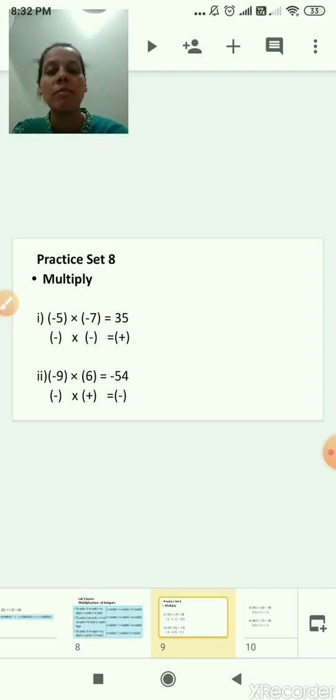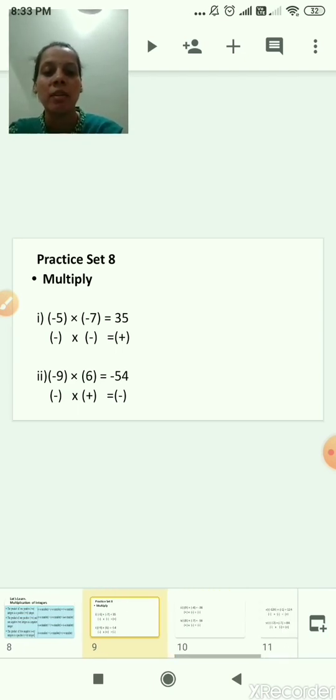Now the second sum, second example, -9 multiplied by 6. What is the first integer here? 9, correct. What is the sign of that 9? Minus. And what is the second integer? 6. What is the sign for that 6? That is plus. This means if the first integer is negative and the second is positive, then the product or the answer is always a negative number. If one number is negative and one is positive, then the product which we get is a negative number. So 9 6s are 54 and minus plus is minus, correct.